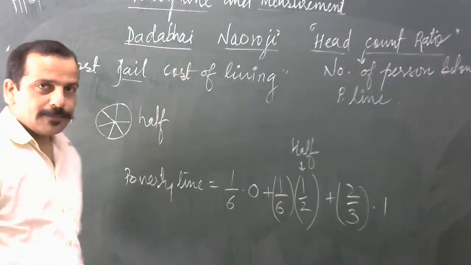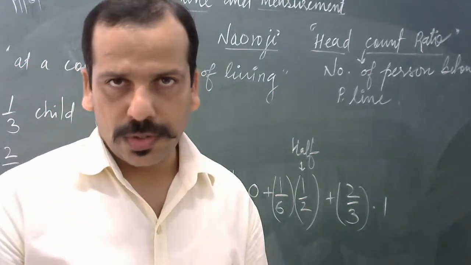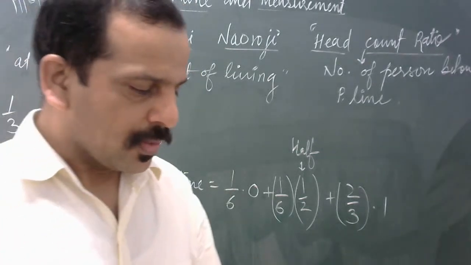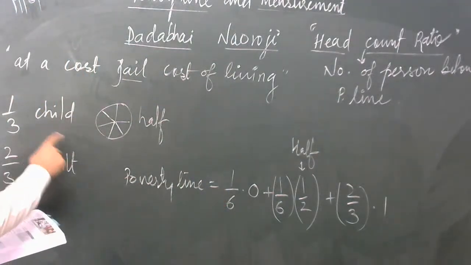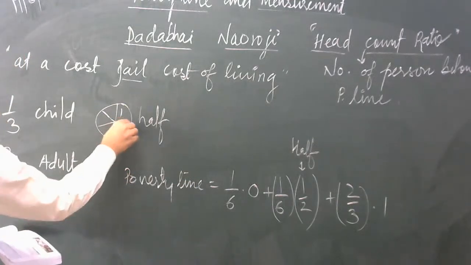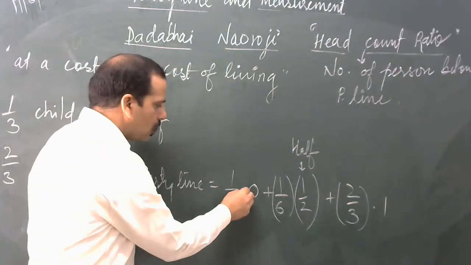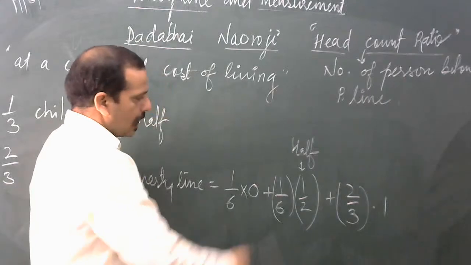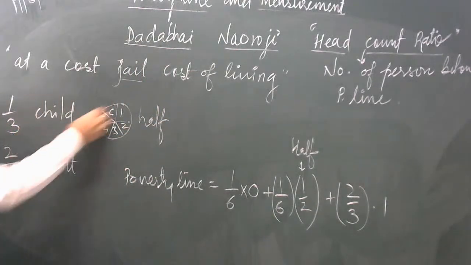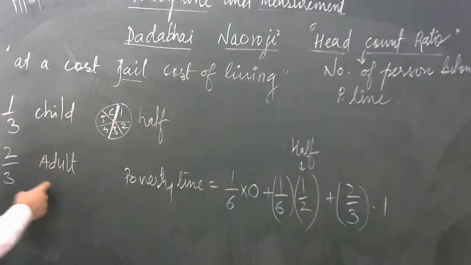Poverty line, according to the famous personality Dadabhai Naoroji. If you read the second line, he further assumed that half of one third child means 1 upon 6. So 1, 2, 3, 4, 5 and 6. This way we get half. Half of one third means 1 upon 6. Half of the children consume nil, into 0. And the other half of this consume half of the adult.